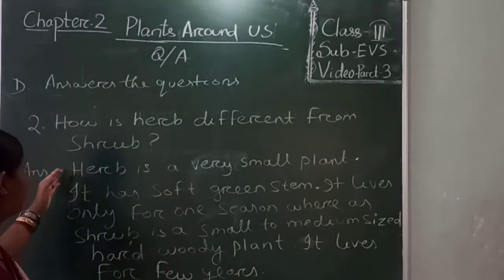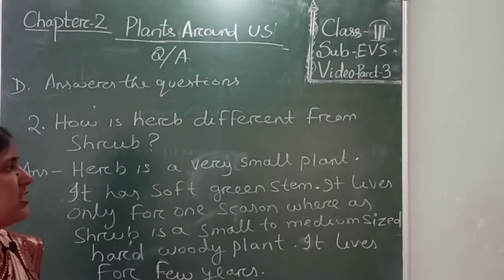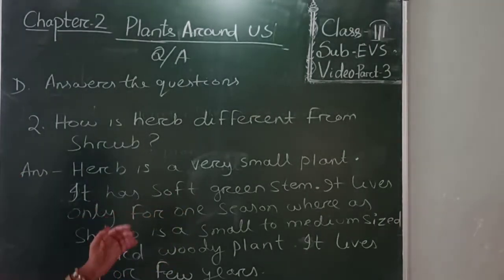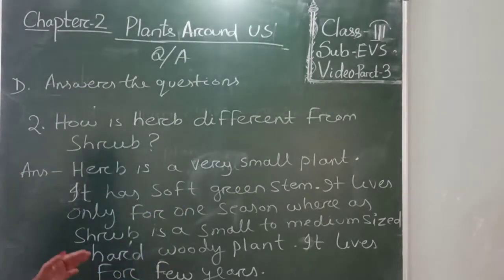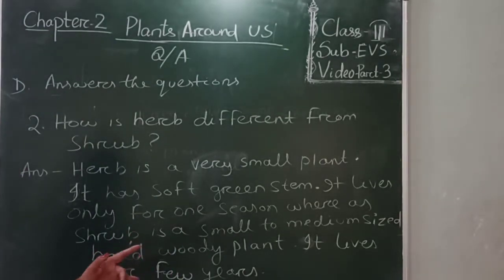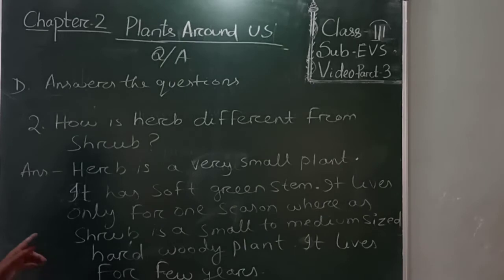So you write the answer like this. Herb is a very small plant. It has soft green stem. It lives only for one season, whereas shrub is a small to medium sized hard woody plant. It lives for few years. Now you write down this answer in your copy.